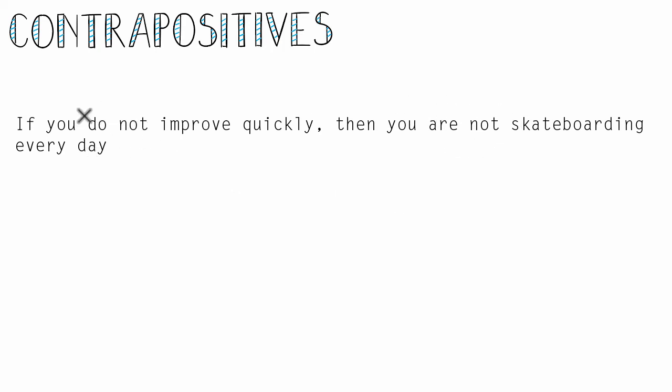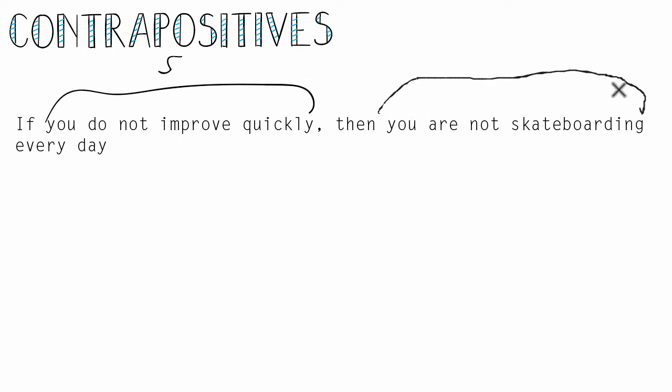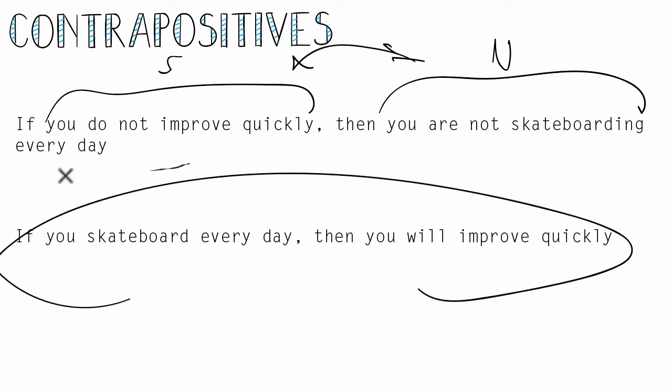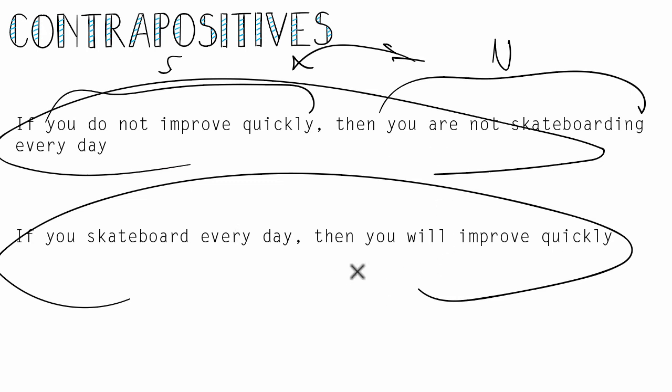If we want to make the contrapositive of this, we just take our sufficient condition, and then we take our necessary condition, and then we flip them around, and then negate. So we make them positive, and we end up back with that original statement that we had. This, again, is the contrapositive of this, and vice versa.